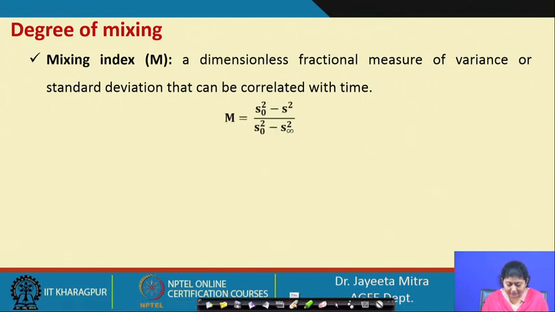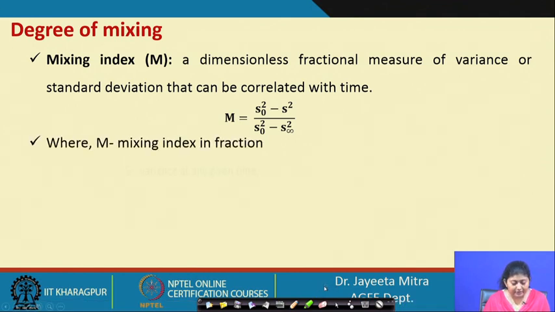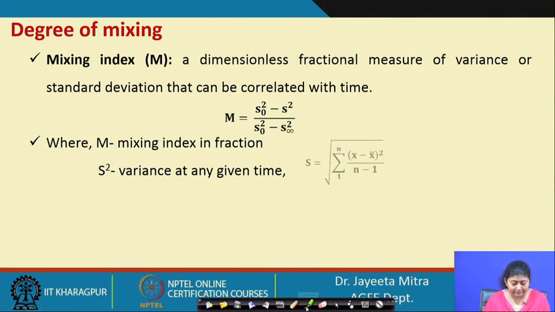So, it is represented as M equal to S0 square minus S square divided by S0 square minus S infinity square. So, what are these terms? M is the mixing index in fraction, S square is the variance at any given time. S can be signified as root over summation 1 to n, x minus x bar whole square, by n minus 1.